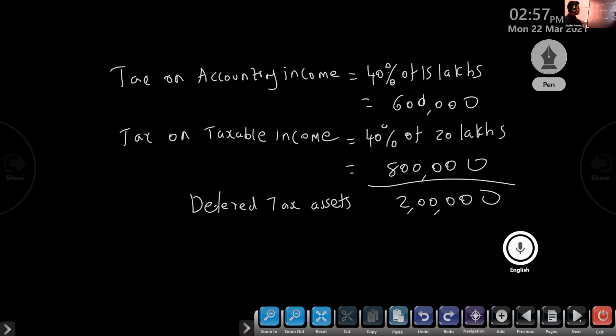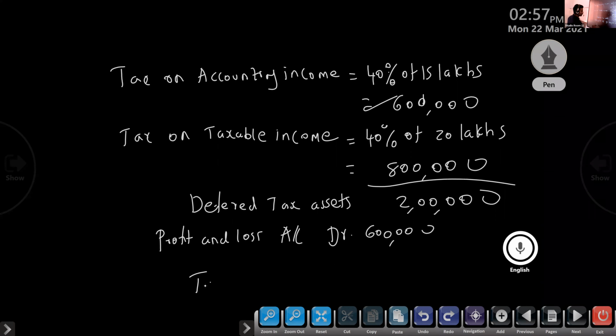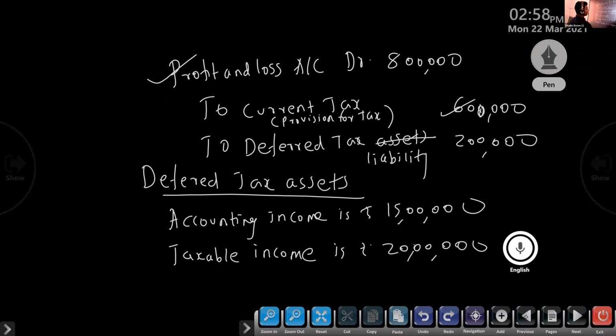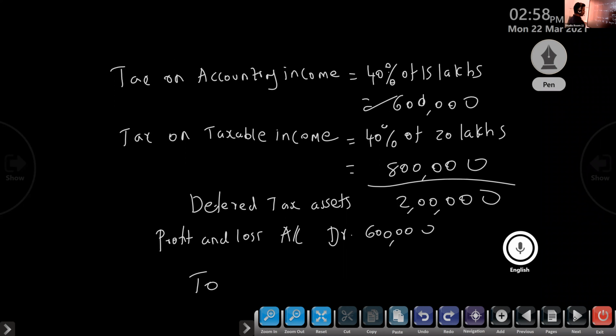So how to write the journal entry? Profit and loss account debit. So current year tax 6 lakh. To which one? Current tax or provision for tax.